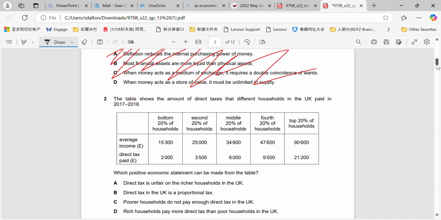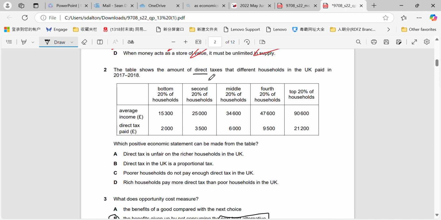Okay. Question 2 is kind of unique because they're giving you a fiscal policy question basically at the very start, which will not happen now that the syllabus has changed. All these questions will be directed towards the macro side, which will be after question 15, probably around question 20 to 25 on the new papers. So, positive economic statement, we're asked to remember a positive economic statement is a statement which is factual and can be tested.